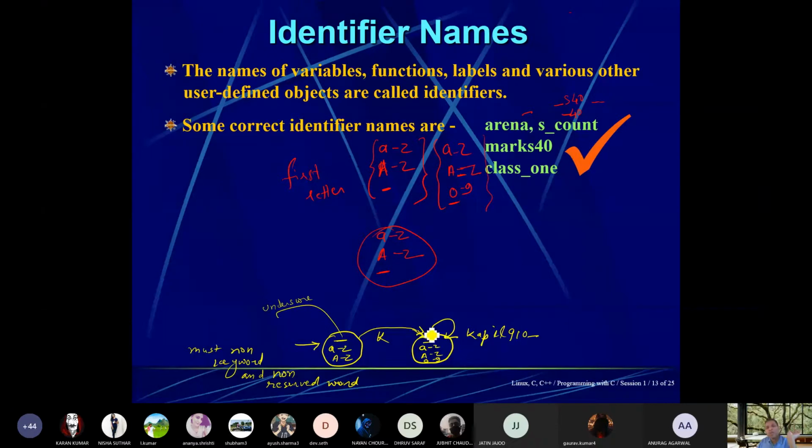Then followed by underscore, A to Z or 0 to 9. Fine. So only these many letters are permitted.